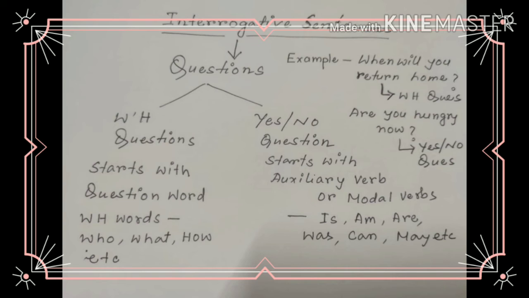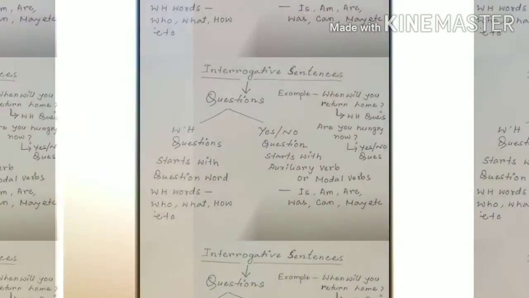For example, why can't you leave now? This is a WH question because it starts with a WH word. Are you hungry now? This is a yes-no question because it starts with an auxiliary verb.